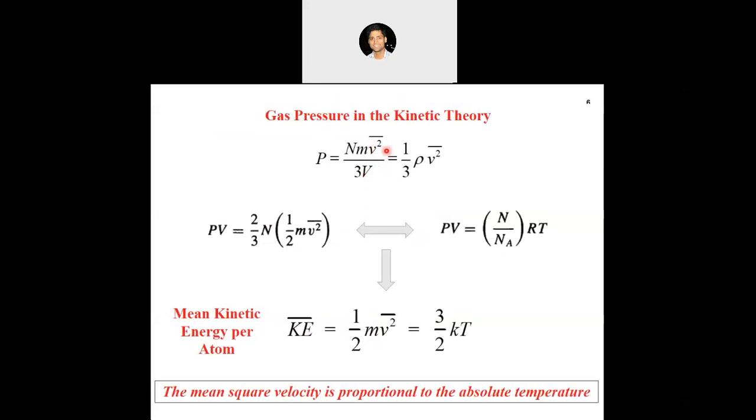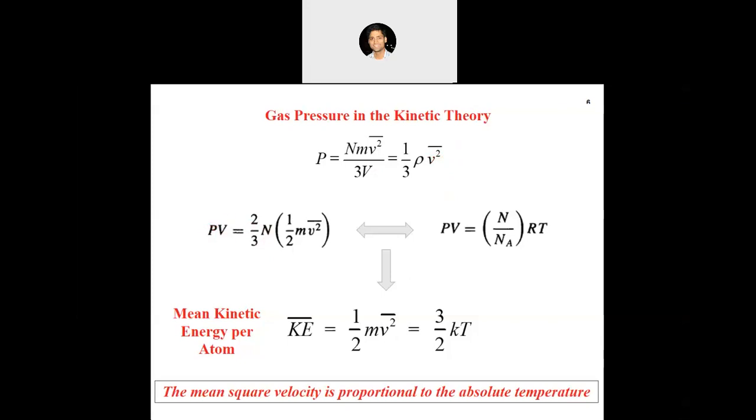So basically the mean square velocity in the x direction can be related to the total mean square velocity of the molecules. So now we can say pressure is equal to n m v square bar divided by 3v, and that can also be represented as one third rho v square bar. Here v square bar is the mean square velocity. You must notice that there is a difference between the mean square velocity, the v square bar, which is the average of the squared velocities, and v bar square, which is a different quantity. I hope you can see that difference: v square bar is different than v bar square.